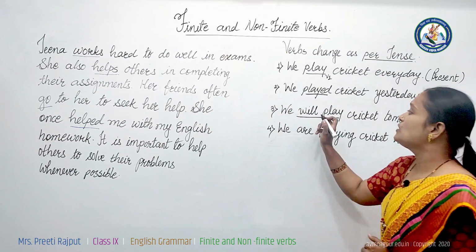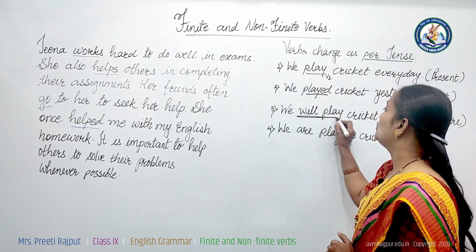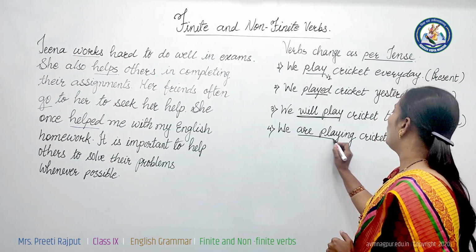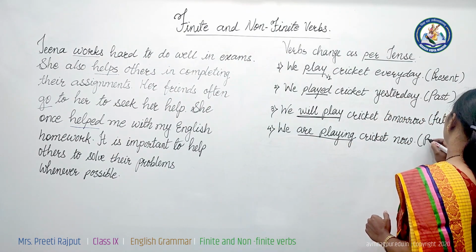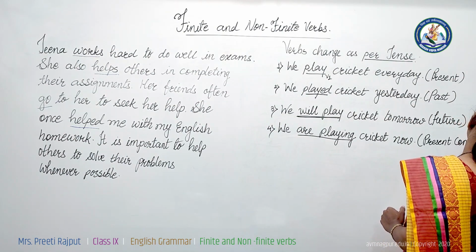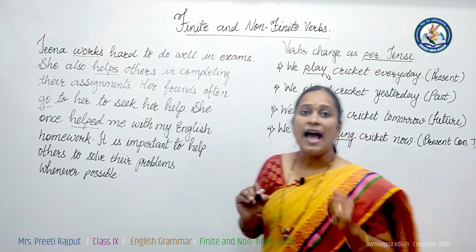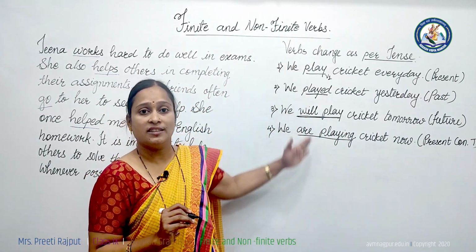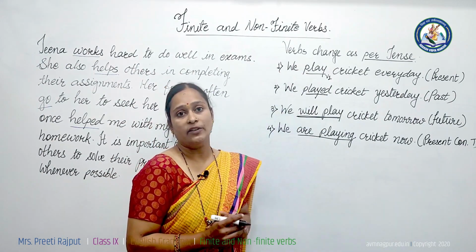As we change the tense, this play changes into will play. And present continuous tense, we are playing cricket now. It means as we change the tense, these verbs change. They are called finite verbs.